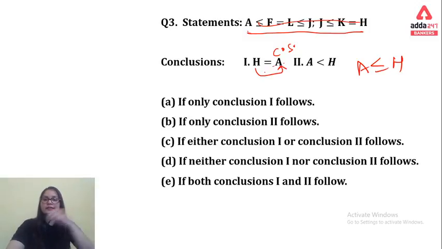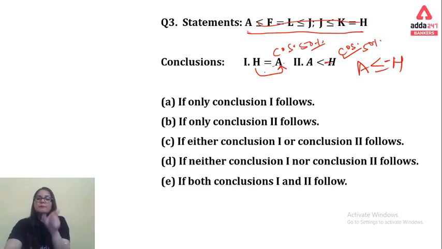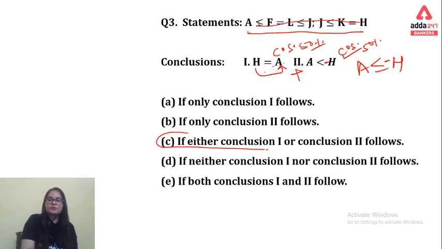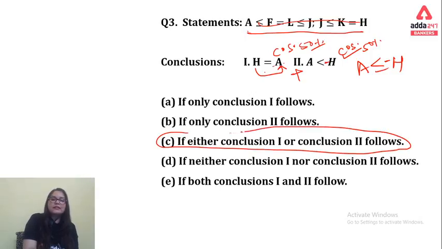Coming on to the next one, that is A to H. For A to H, we require the gate open in front of H and we are having the same. So again we are having a can't say, 50% right information, and here is also 50% right information. When we combine these two, we find that the either-or option is the right answer. That means we go with the third option again. Either the first or second one is the right answer as per the statement.